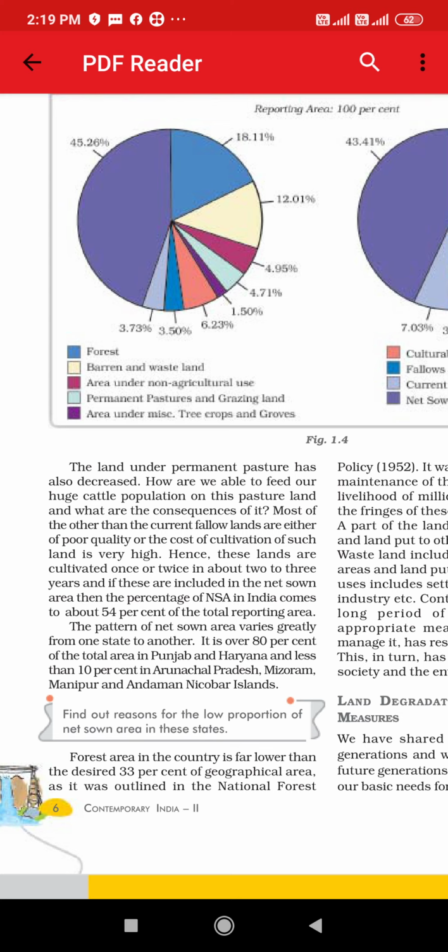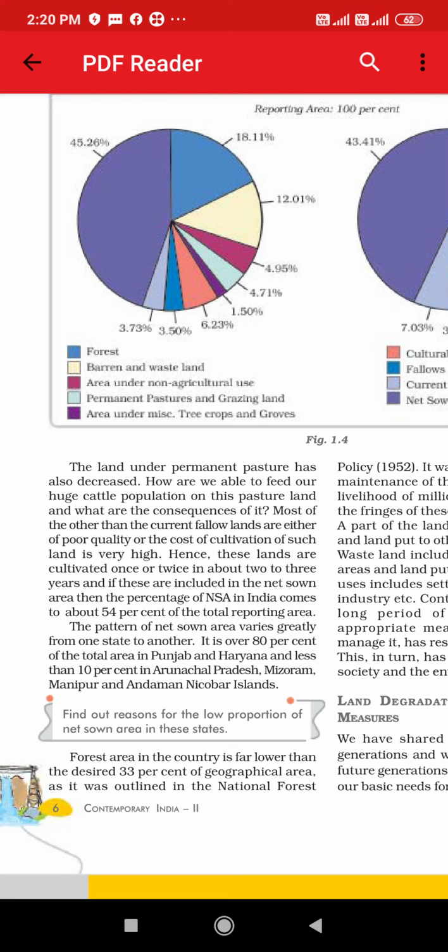And if these are included in net sown area, then the percentage of NSA, that is net sown area, in India comes to about 54% of the total reporting area. It means that if we use that land properly, it will be included in net sown area. But if after 2 to 3 years we again grow a crop there only once, then the net sown area will also decrease.